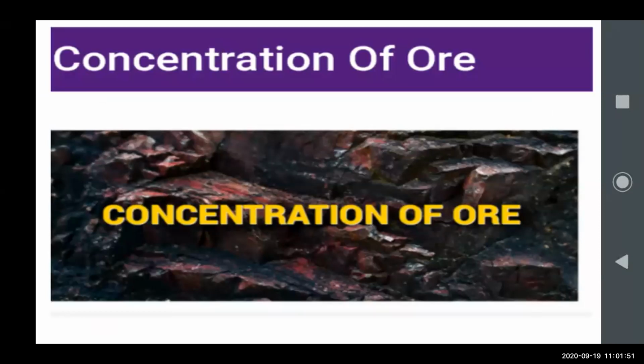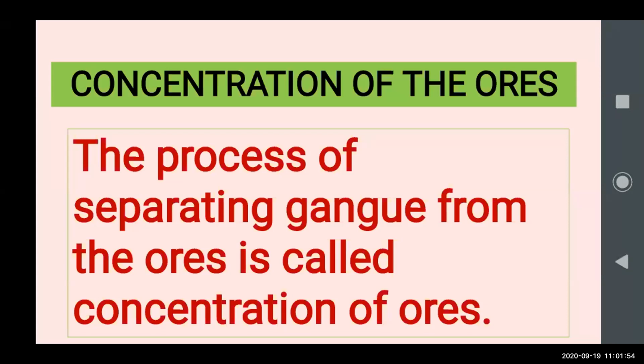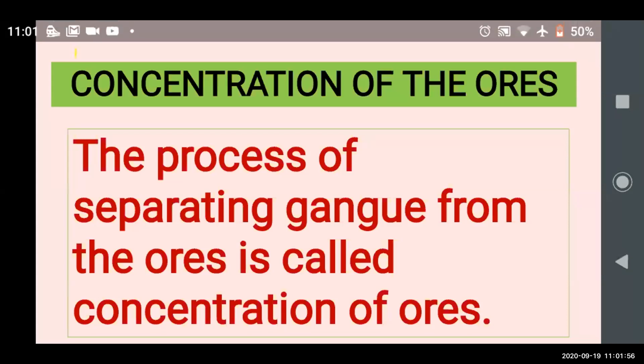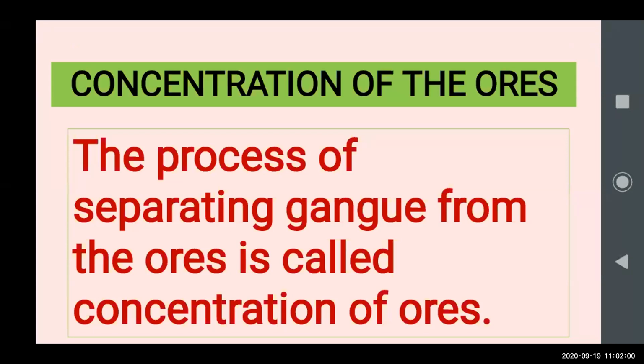What is the definition of concentration of the ore? This also can be asked in your exam. What do you mean by, or explain, the concentration of the ores? The process of separating gangue from the ores. Very simple. We are getting metals in the ore form, and there are lots of impurities like soil, sand, rock also there. That is called gangue. So the process of separating gangue from the ore.